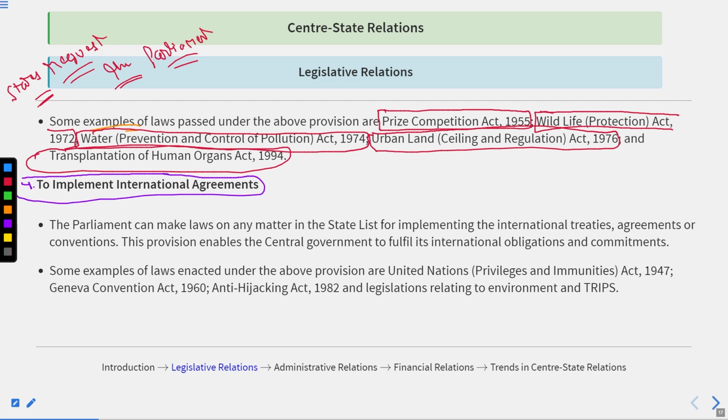All right. After this, the fourth thing which we have here is to implement international agreements. What is this? The parliament can make laws on any matter in the state list for implementing the international treaties, agreements, or conventions. This provision enables the central government to fulfill its international obligations and commitments. It means that international agreements are always signed by the national government.